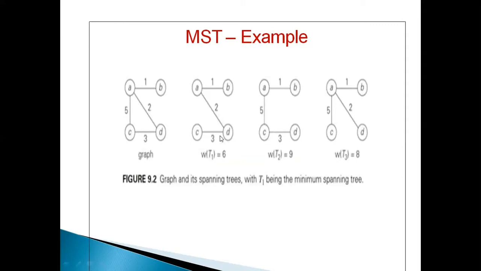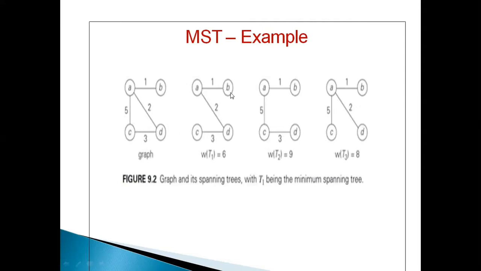So A, B, C, D are included, but it should not make a cycle. So I have included AB with weight 1, AD with weight 2 and CD with weight 3. So 3 edges have been added, and this is not making a cycle and it has all the vertices. So this is one of the spanning trees.